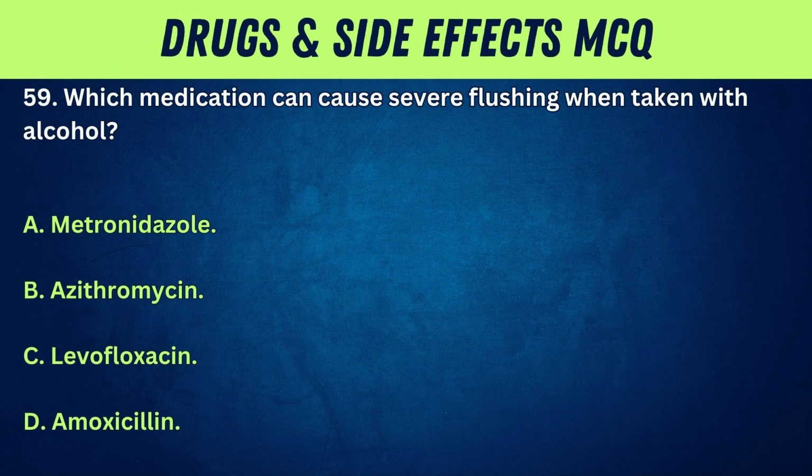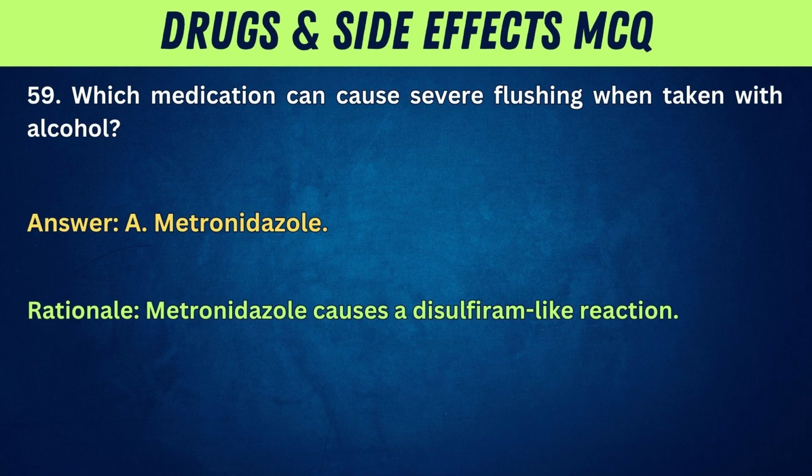59. Which medication can cause severe flushing when taken with alcohol? A. Metronidazole. B. Azithromycin. C. Levofloxacin. D. Amoxicillin. Answer: A. Metronidazole. Rationale: Metronidazole causes a disulfiram-like reaction.